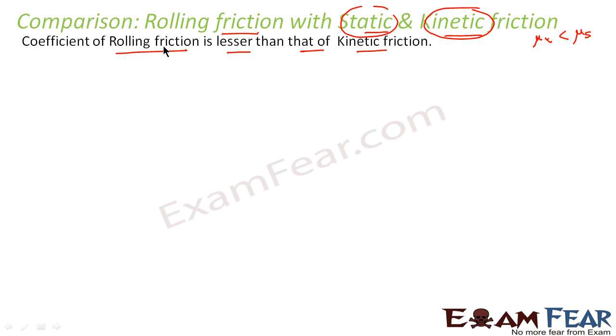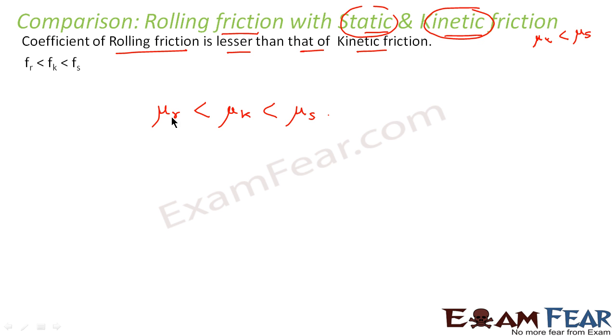That means the order of all the three types of friction would be rolling friction lesser than kinetic friction lesser than static friction. The first point says the coefficient of rolling friction, that is mu r, is lesser than the coefficient of kinetic friction, which is again lesser than the coefficient of static friction.